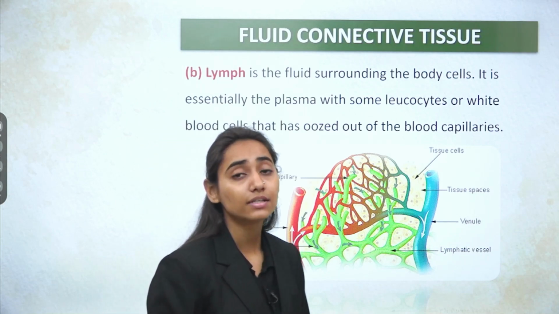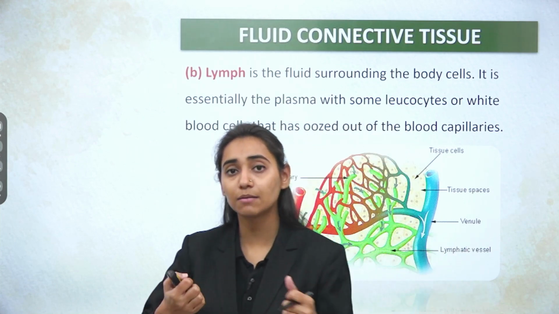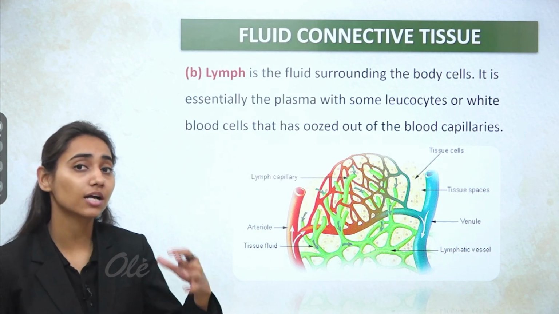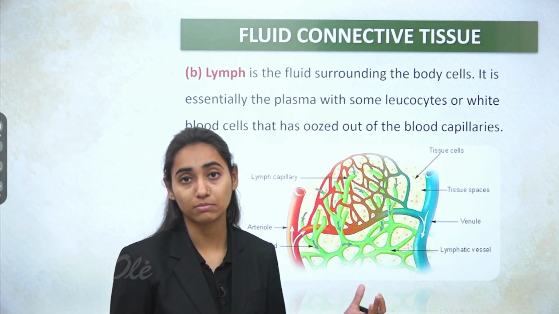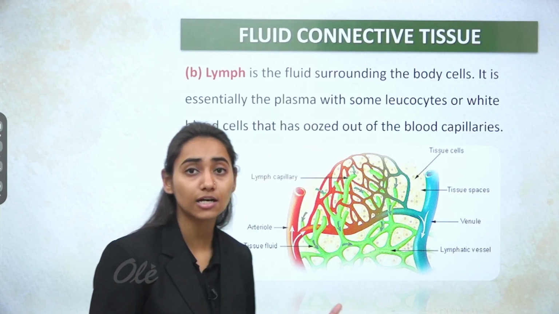That is the type of fluid which has been oozed out. Like if you squeeze something, a fluid oozes out from that. Like that only, a fluid which comes out of the blood capillaries which has white blood cells is present in the intercellular spaces, and this is known as the lymph.